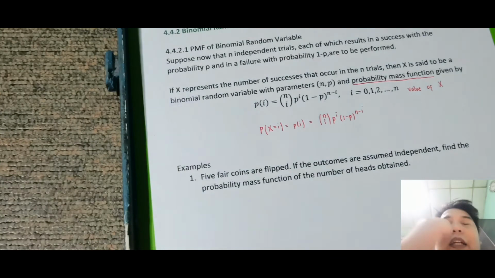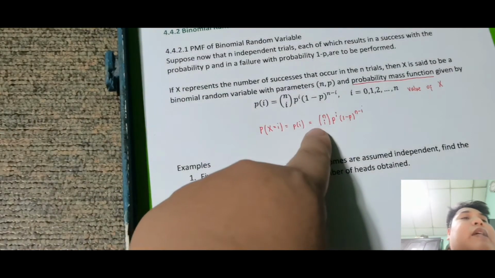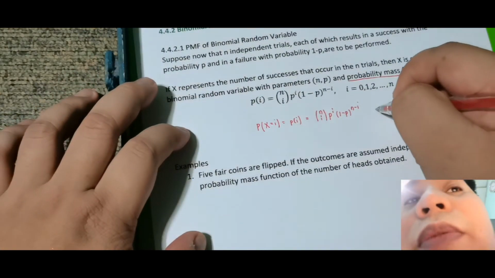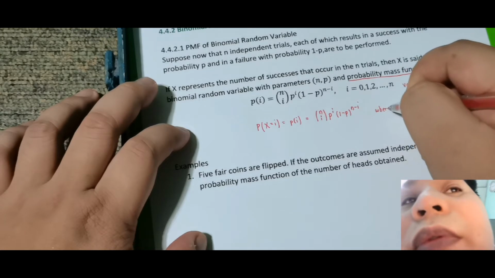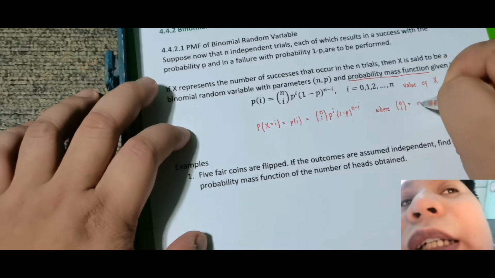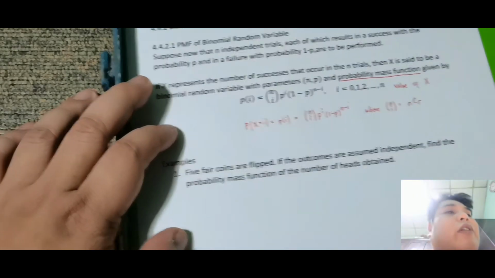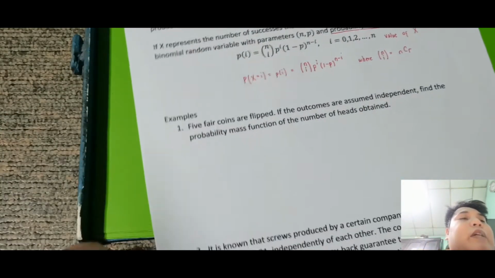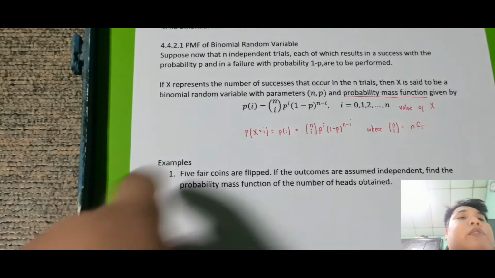So tandaan yung value na yan. Where n taken i is just the same as nCr, or the combination of n taken r. Okay, so yan yung gagamitin.